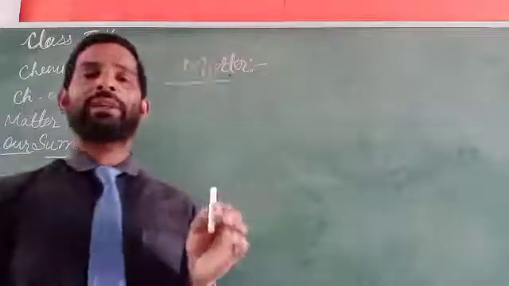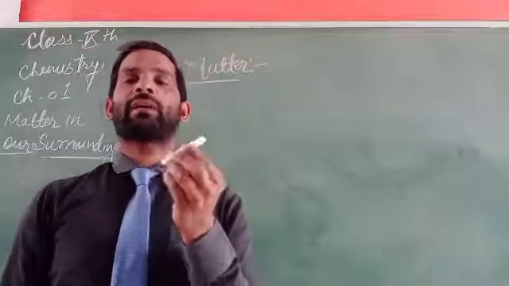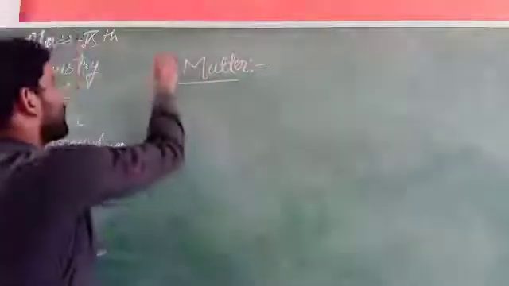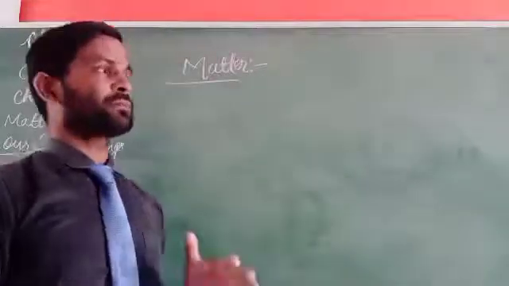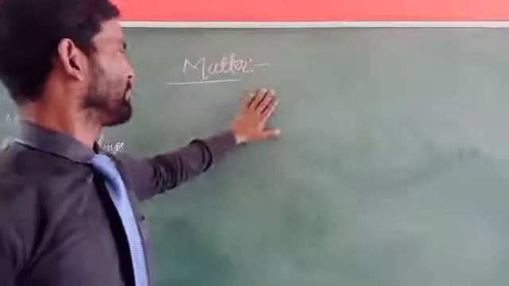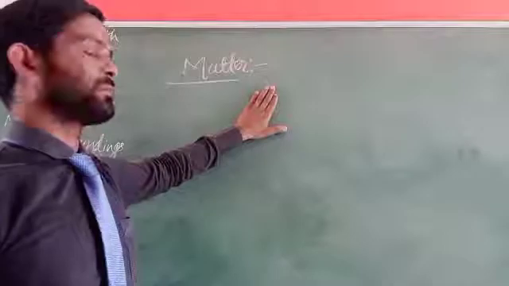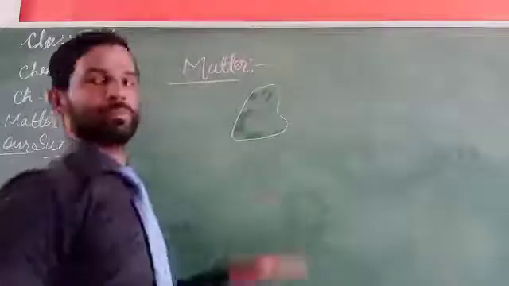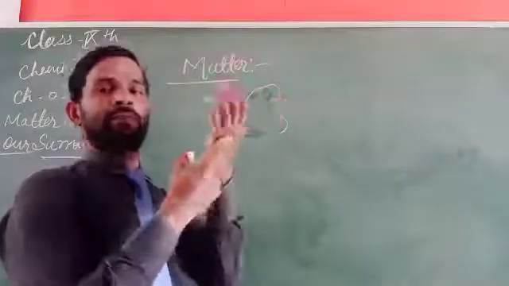Matter is anything that has some mass and occupies space. So in very simple words, matter is something that has mass and occupies space. If I place our hand over there, it occupies space and has some mass.